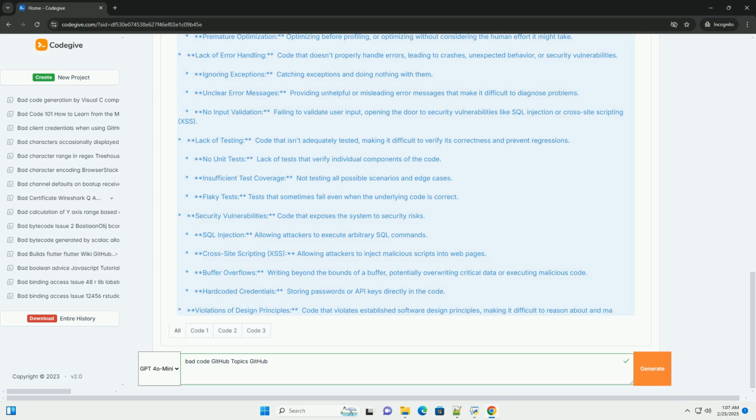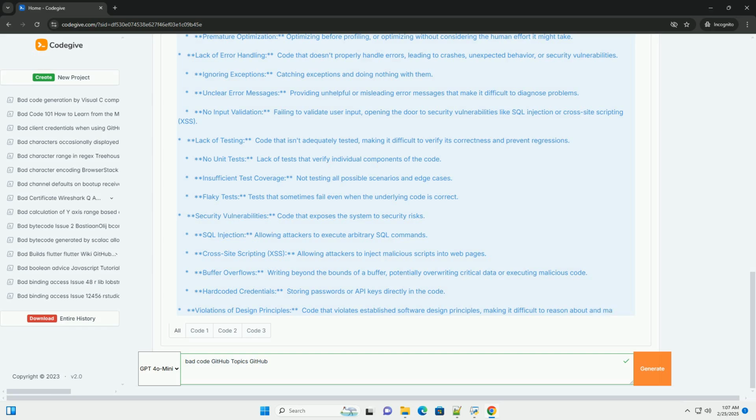3. GitHub topics and bad code. GitHub topics are keywords associated with repositories that help users discover projects related to specific areas. While there isn't a single bad code topic, several topics are relevant. Refactoring is the process of improving the internal structure of code without changing its external behavior. Repositories tagged with refactoring often contain tools, techniques, or examples of refactoring bad code.